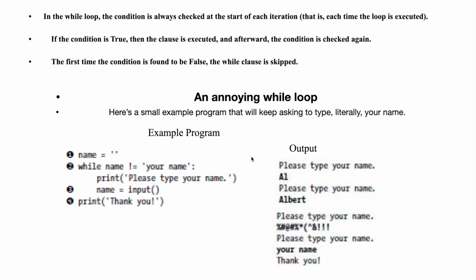Right. So at the start of each iteration you are going to check the condition. Only if the condition is true will the block be executed. Afterwards, the condition is checked again. See, every time the condition should be checked in a while loop. But remember, only if it's true will it go inside the loop. If it's false, for example, if the first time itself the condition is false, the while block is not going to enter. Sorry, the while block is going to be skipped. That means you are not going inside the loop. The while block is going to get skipped.